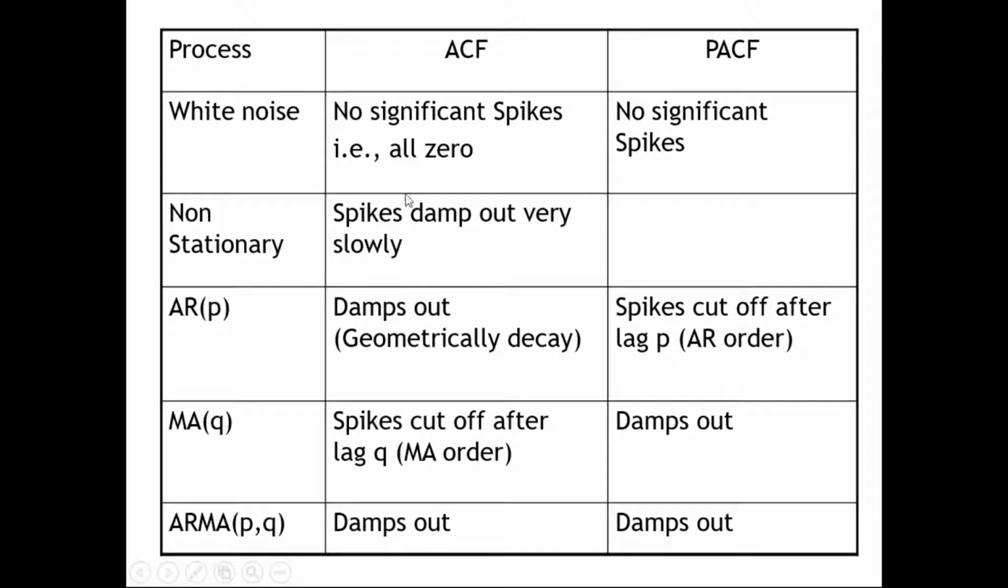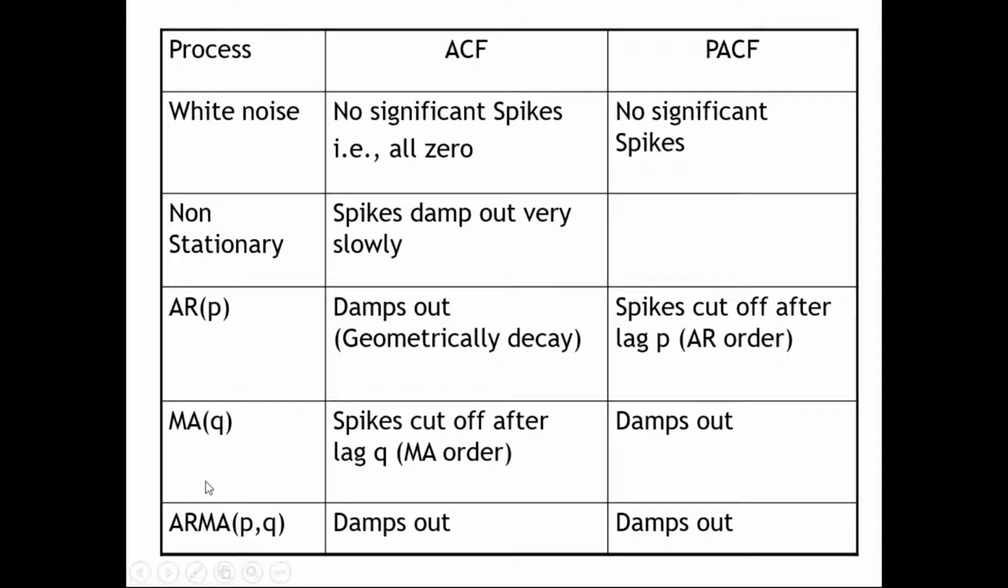With the spikes, you will be able to understand. When there are no significant spikes, it means that the series is white noise. That is, when all the spikes are zero, it means that there is no meaningful information; past data does not have any meaningful information in helping us predict the future data. When the series is non-stationary, the spikes will damp out very slowly. It will slowly move from your right to left.